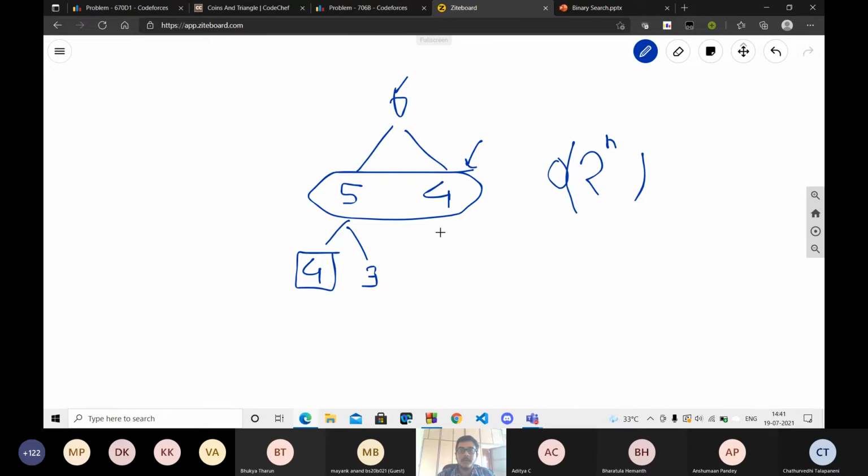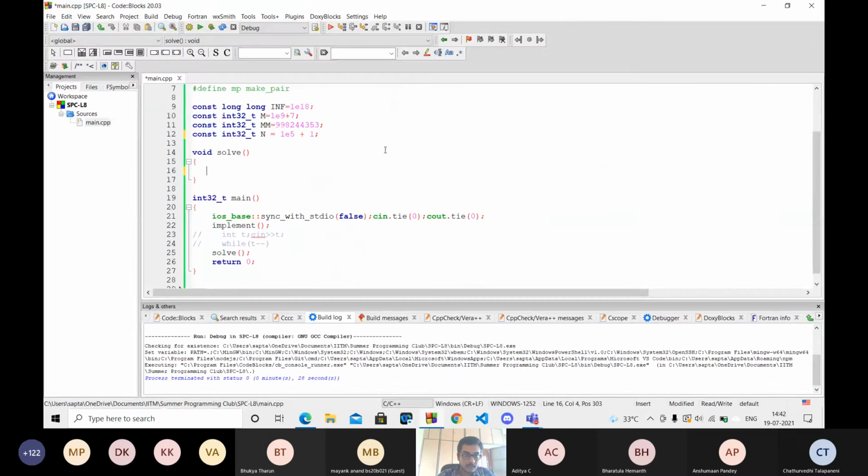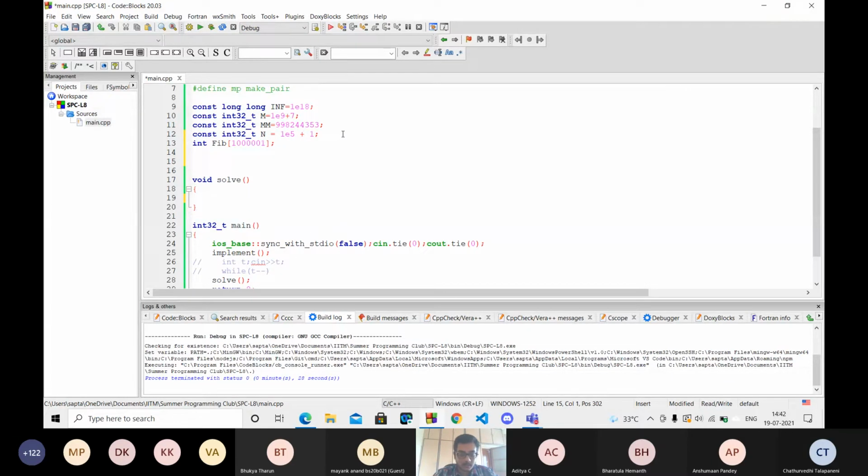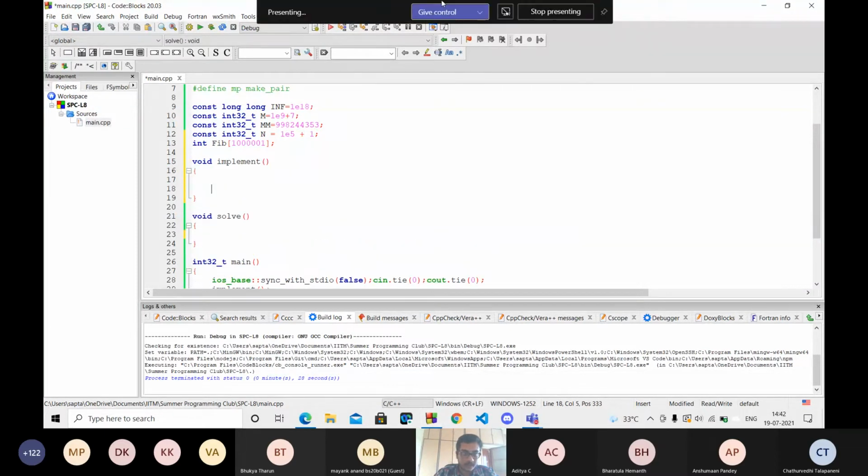So a better approach is storing all the Fibonacci numbers somewhere, possibly in an array, and then whenever someone asks for the nth Fibonacci number, we can just output fib of n. So how to do that? Let's see. I'm declaring a global array fib of a very large size, say 10 raised to the power 6. And I'm declaring a function, say implement, where I'm implementing the Fibonacci array.